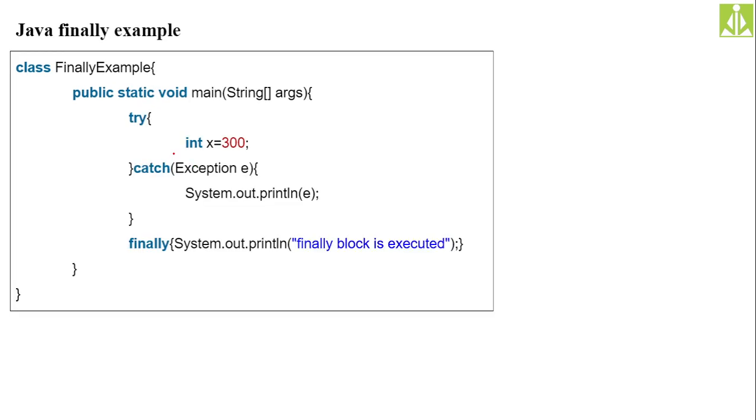The next one, finally is a block. So here an exception has occurred and it is handled, but even so the finally block is always executed, and you get the message on the output screen.